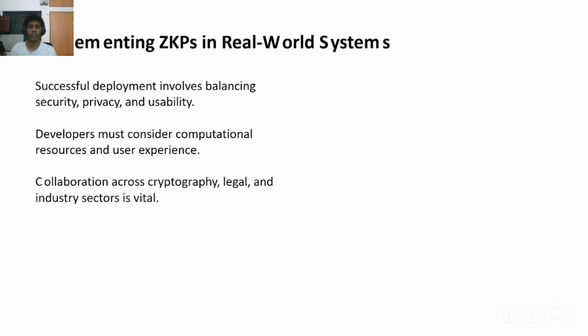Developers should consider the people so that they can use it easily. For example, in a fintech company, ZKPs check identities but also ensure that systems run smoothly for the customer so that they don't face any kind of problems.